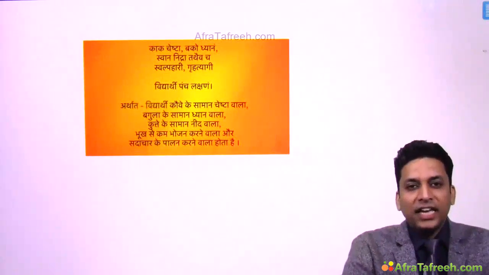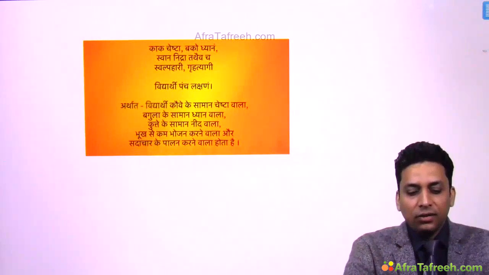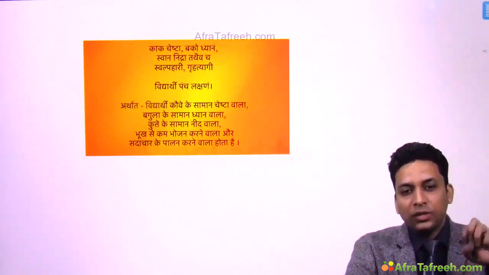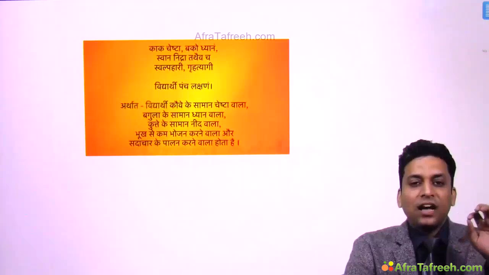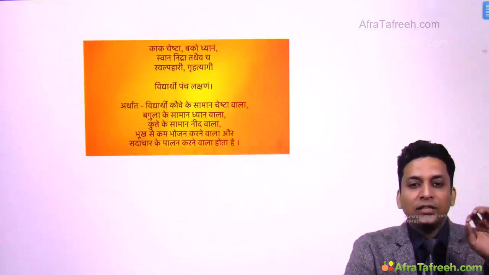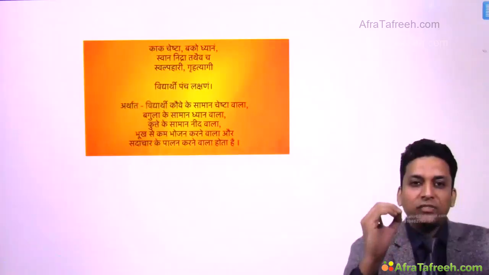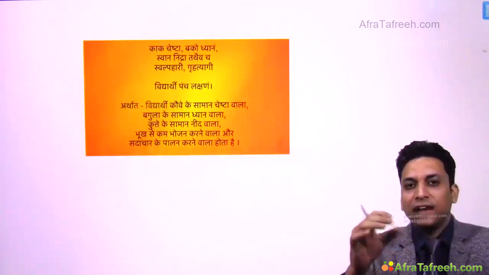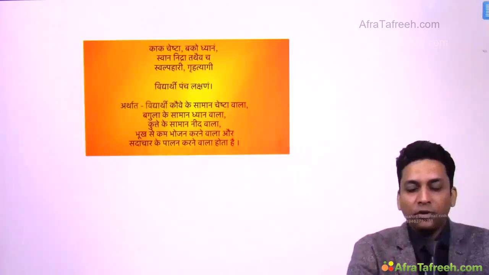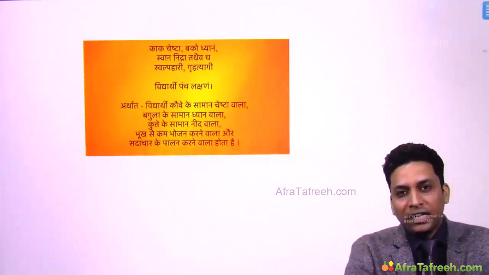This is a very famous saying in Sanskrit. I don't know whether you will understand or not, but this is very relevant for all the students. And the saying is: Kak cheshta bako dhyanam swan nidra tadevcha swalpahari greh tagi vidyarthi panch lakshadam. So every student has these 5 special qualities, and if you have these 5 qualities, no one can stop you from achieving success or a good rank in your exam.